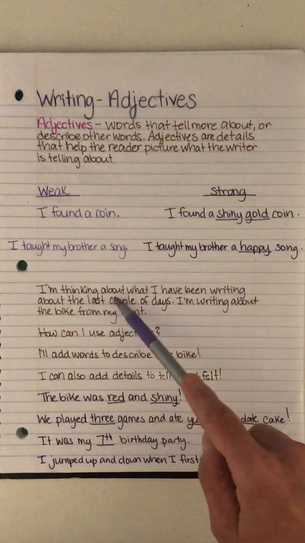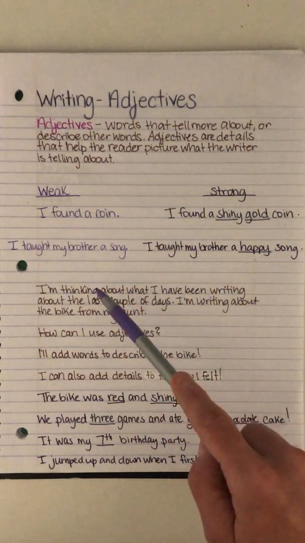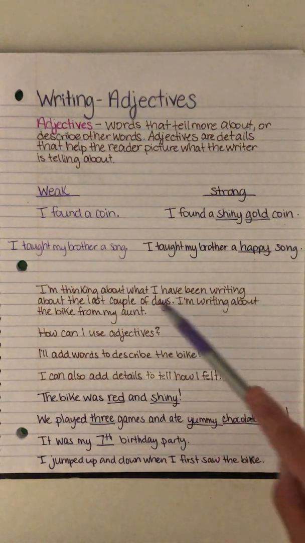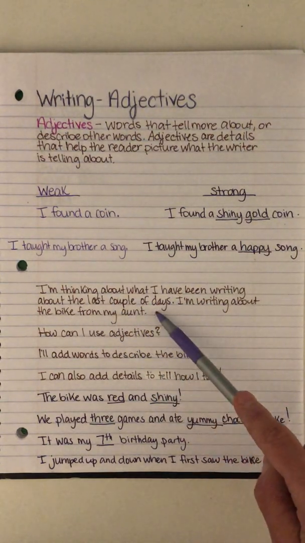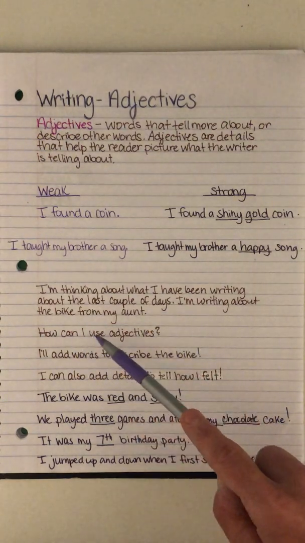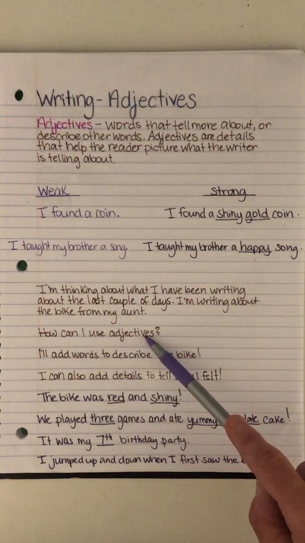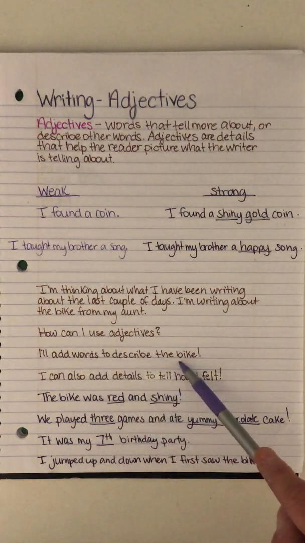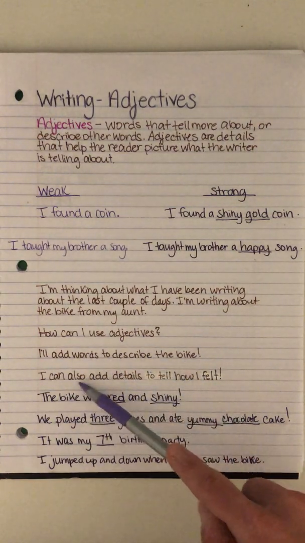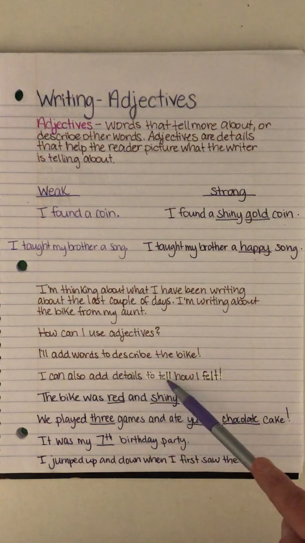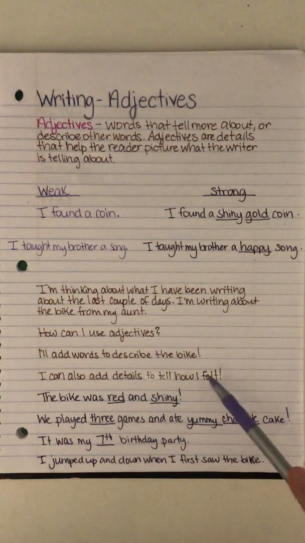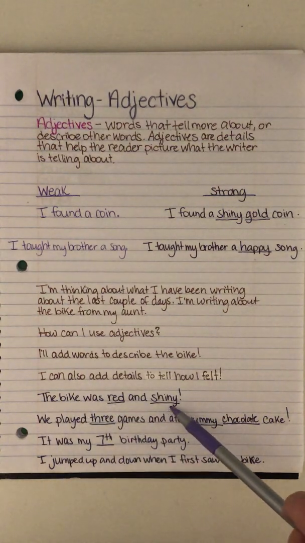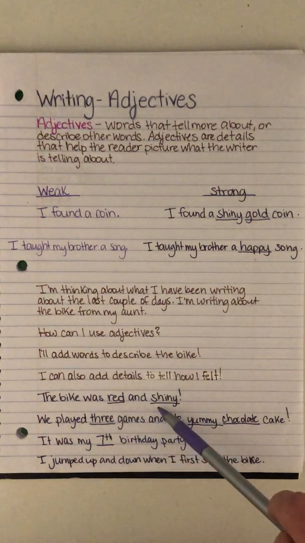So I'm thinking about what I have been writing about the last couple of days. I'm writing about the bike from my aunt. How can I use adjectives? I'll add words to describe the bike. I can also add details to tell how I felt. And you are going to notice that I've underlined words. Those are the describing words.